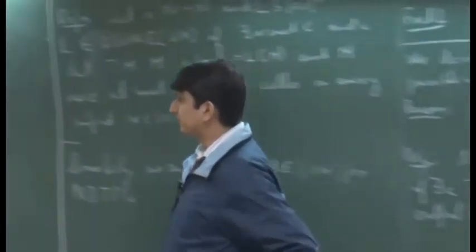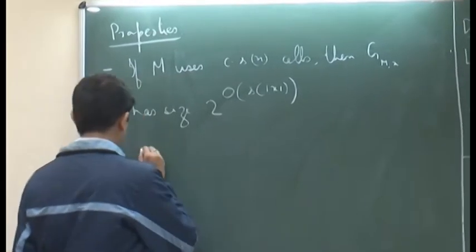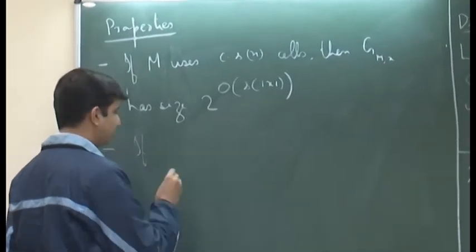So, suppose M is deterministic. What can we say about this graph?